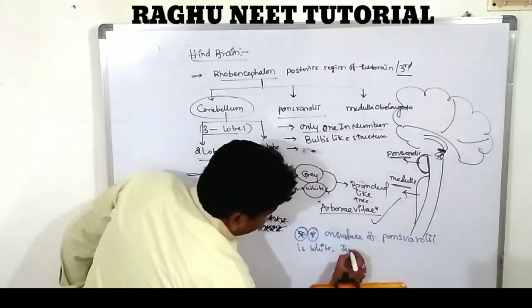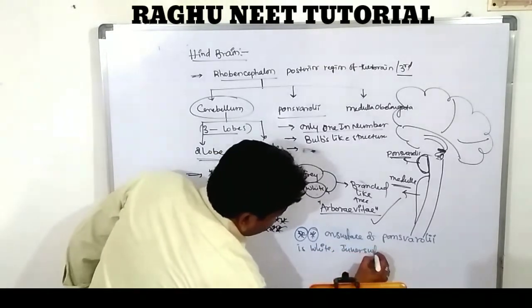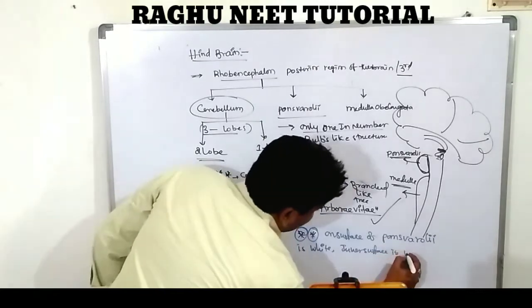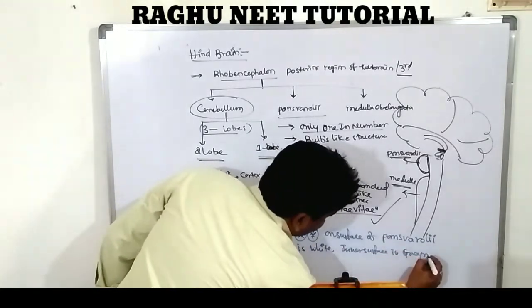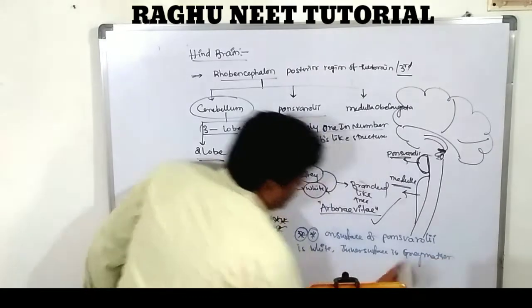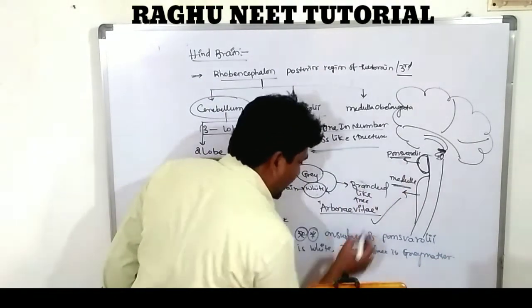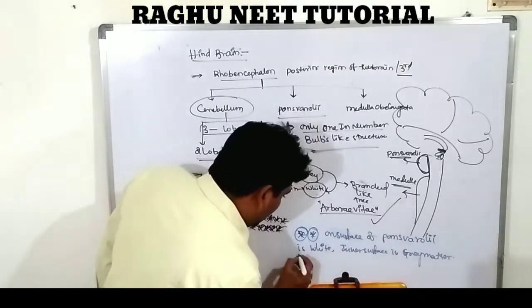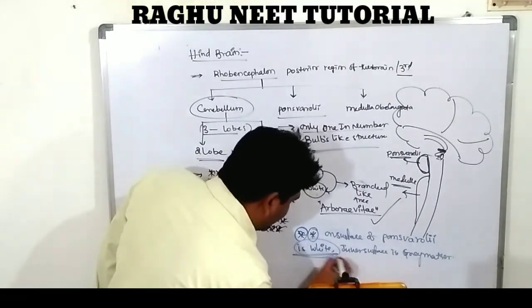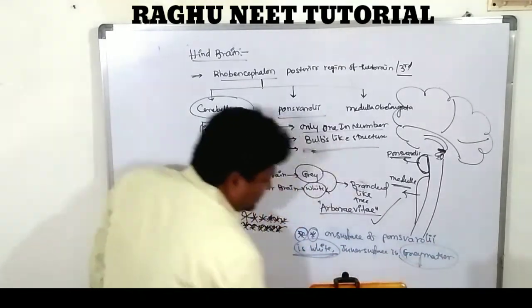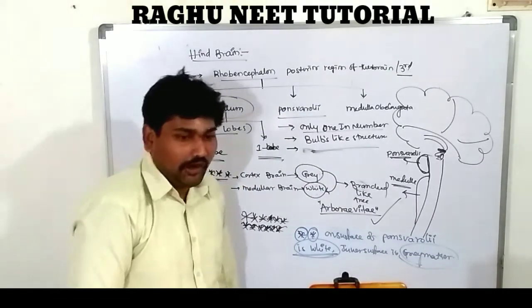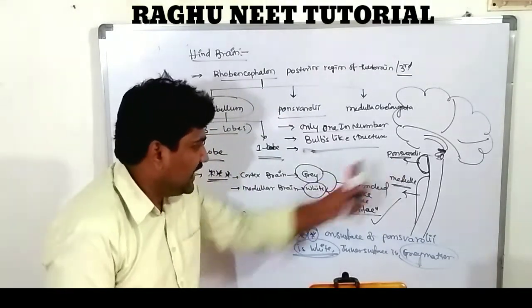The inner surface is gray in color, gray matter. The outer surface is white in color, the inner surface is gray. So it is one of the extensions of the pons varoli.